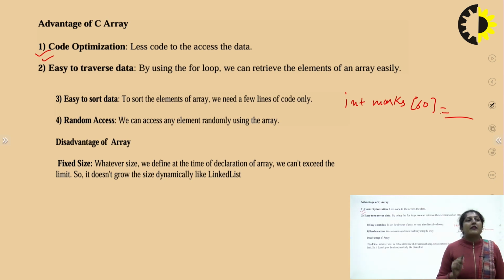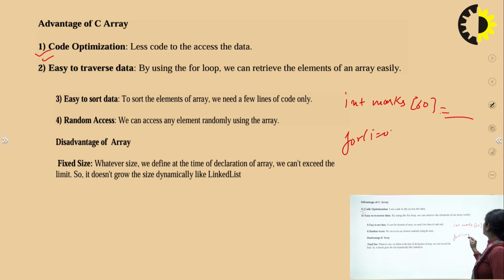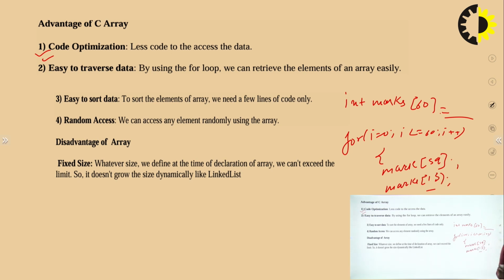Secondly, it is easy to traverse the data. By using a loop, we can retrieve the array elements easily. We can use any loop, a for loop or a while loop, and from that we can traverse the data easily. Like this, we can use for i equal to 0, i less than or equal to 60, i plus plus, and from this, for marks of 59 or marks of 13, we can easily traverse the data. So it is very easy to use.